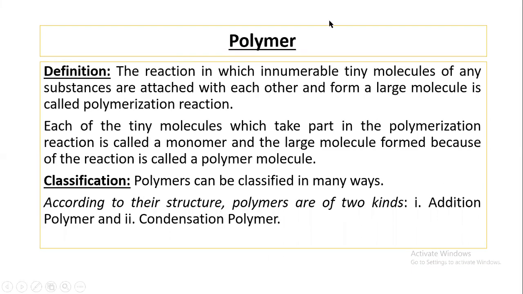And the last part of today's class: what is polymer and what are the types of polymer? The reaction in which a huge amount of tiny or smaller molecules of any substance are attached with each other and form a larger molecule is called polymerization reaction. The tiny molecules are called monomer and the produced larger molecules are called polymer. According to the structure, polymers are two types: addition polymer and condensation polymer.